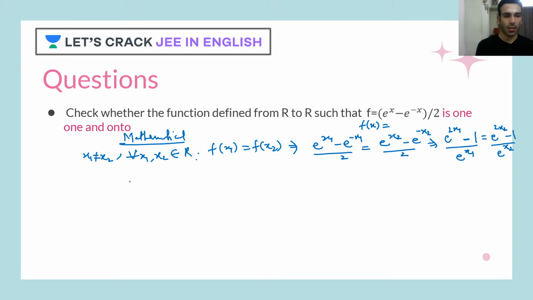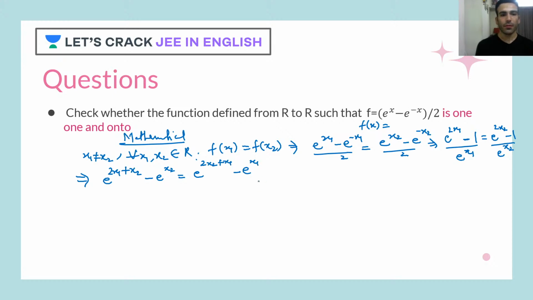Now let's cross multiply. When we cross multiply, it becomes e raised to twice x1 plus x2, because when we have the same base, the powers get added up, minus e raised to x2, is equal to e raised to twice x2 plus x1 minus e raised to x1.